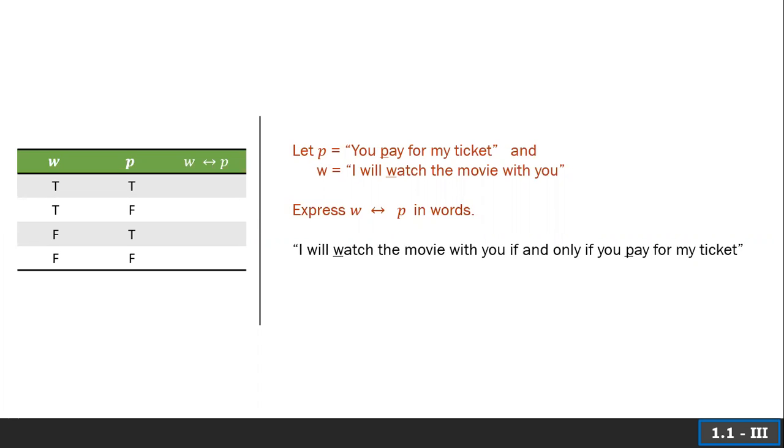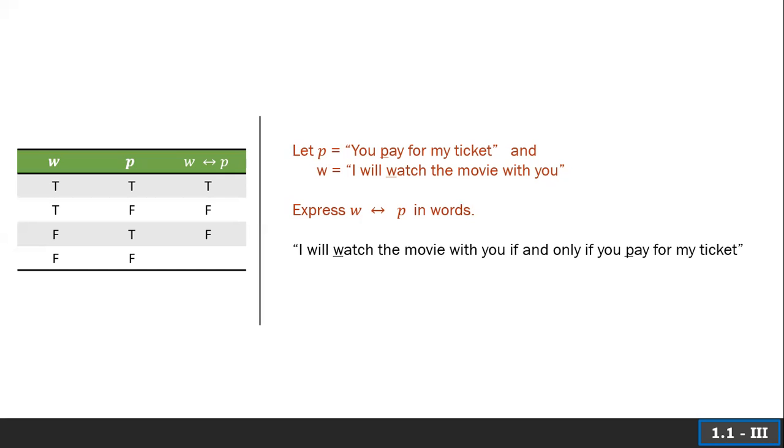So if you watch the movie, if and only if P, so if they're both true, the friend watched the movie and the ticket was purchased, the biconditional will hold true. They watched the movie, but you didn't pay for their ticket, well, then the biconditional was false. So they said the only way they would watch it is if you paid. They weren't telling the truth. Finally, you paid for their ticket, but they didn't watch it with you. Well, then they weren't telling the truth again.